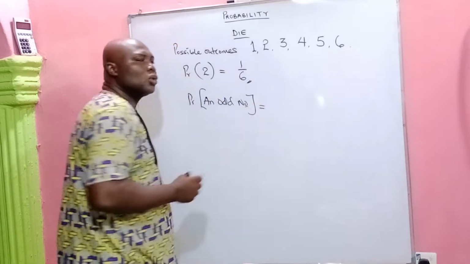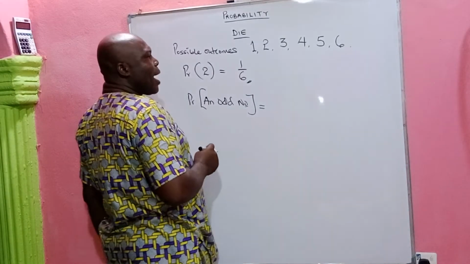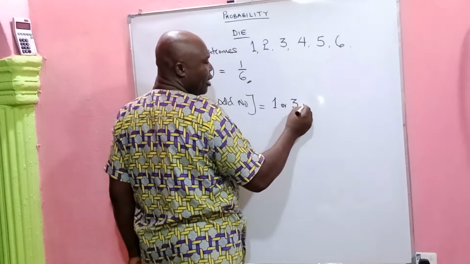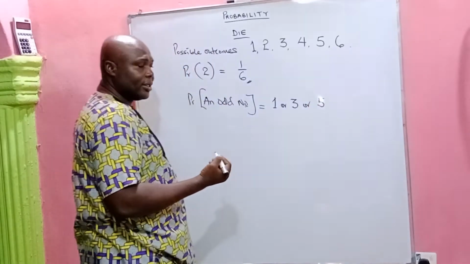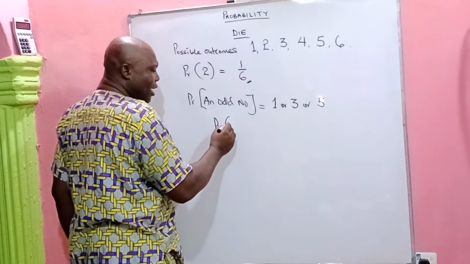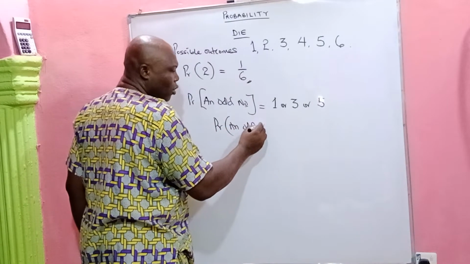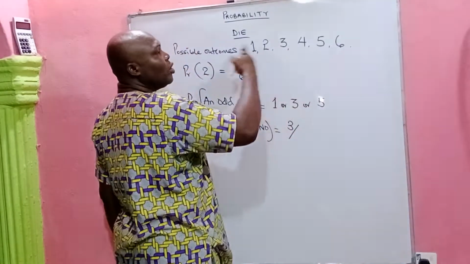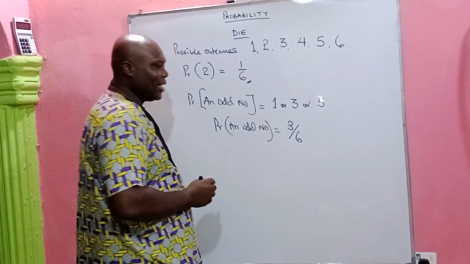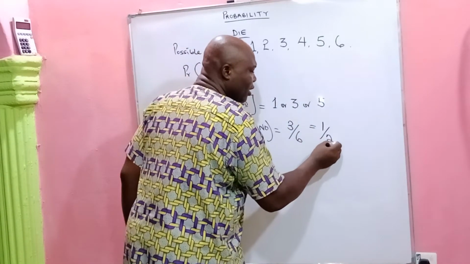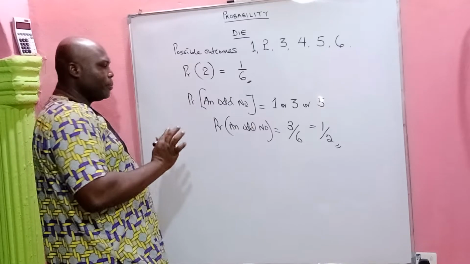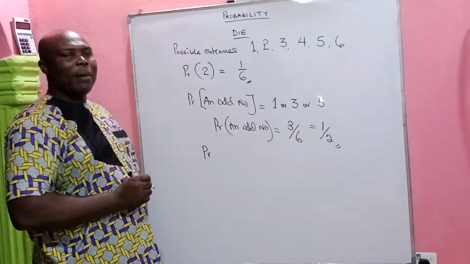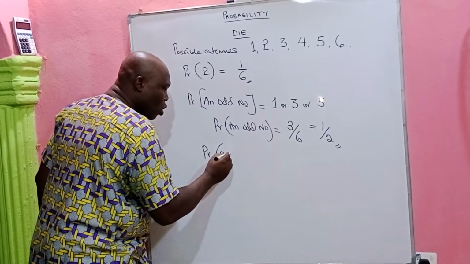Now the probability of an odd number appearing in a single toss of a die. An odd number appearing means that either 1 will appear, or 3 will appear, or 5 will appear. That's what it means. So the probability of an odd number appearing will be, how many odd numbers do we have? 3 out of the total possible outcomes, which is 6. So you're going to have 1 over 2 as your answer. It's that simple.